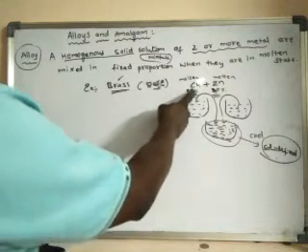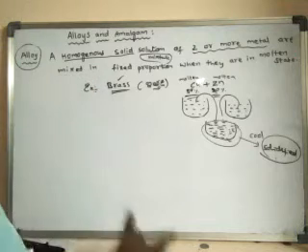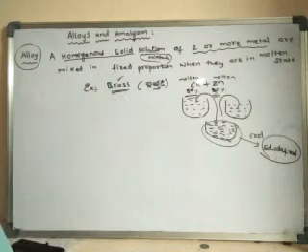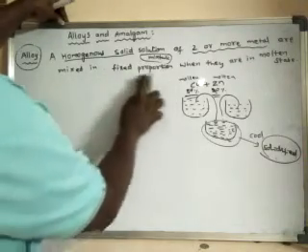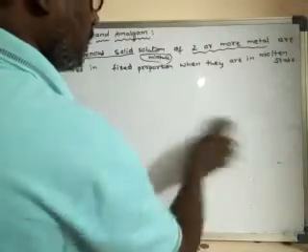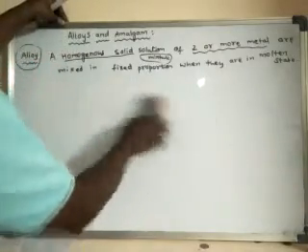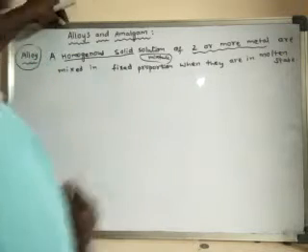So if the proportion of this metal changes, then the nature of the alloy changes. Okay. So alloy is nothing but a homogeneous solid mixture of two or more metals which are mixed in a fixed proportion when they are in molten state.